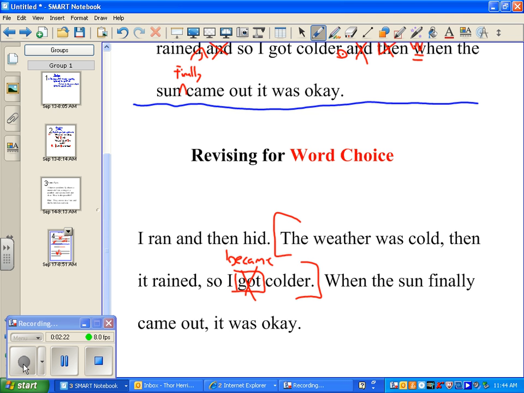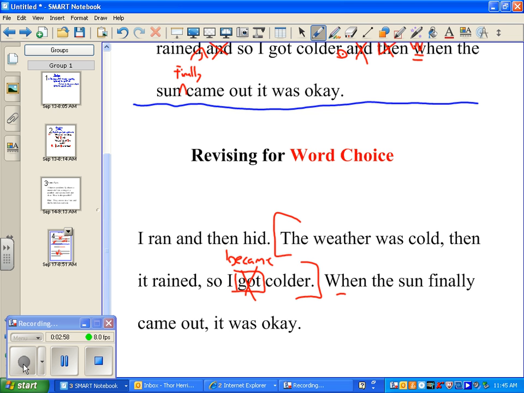Yes? Think about it. If the weather was cold, I got colder when it rained. Okay. That's definitely a way we can do it. The weather was cold, period. I got colder when it rained. Still sounds choppy to me. Plus I used "when," which is great, but we used that right here next. So maybe I don't want to use a "when" again. Maybe I want to not use the same words over and over again.